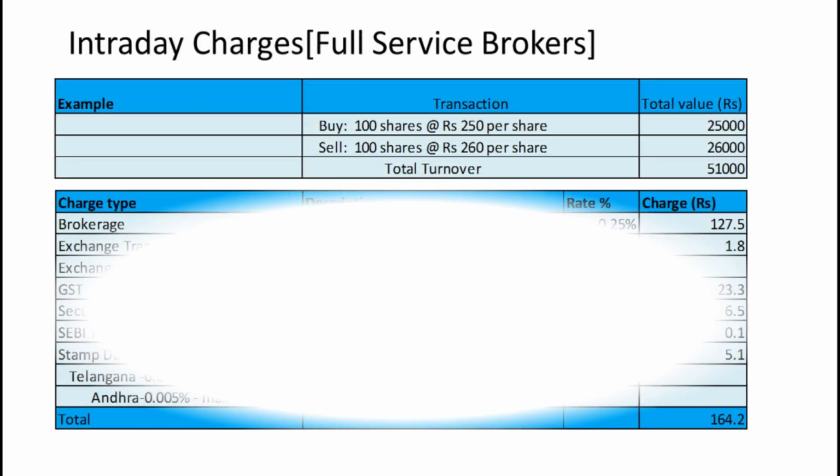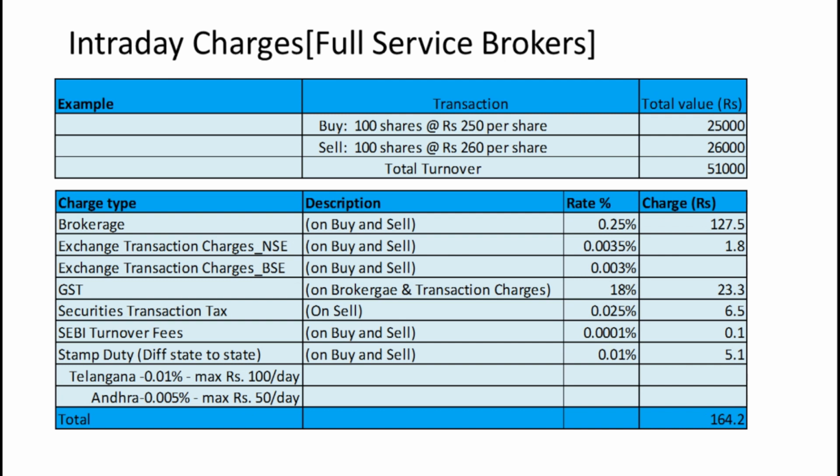Coming to brokerage, I am assuming the full service broker brokerage would be 0.25%, as brokerage for intraday would be anywhere around 0.05 to 0.5%. So I am taking the average percentage, 0.25. So it would be 127 rupees. All other charges except GST would be the same for a full service broker also.